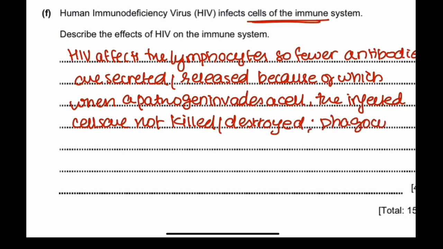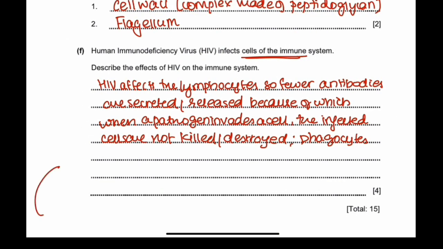So as a result, what happens? Since they are not killed or destroyed, the phagocytes are also affected. Why? Because remember that the lymphocytes and the phagocytes go hand in hand, right? Lymphocytes release antibodies which attach to the antigen of the pathogen.